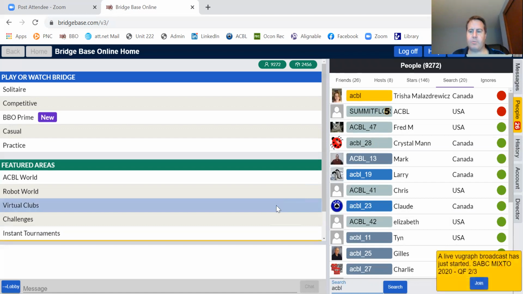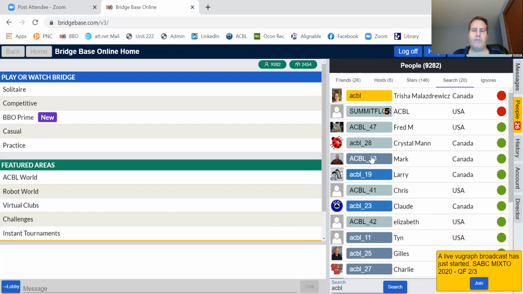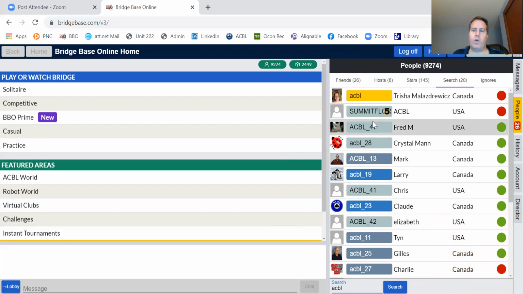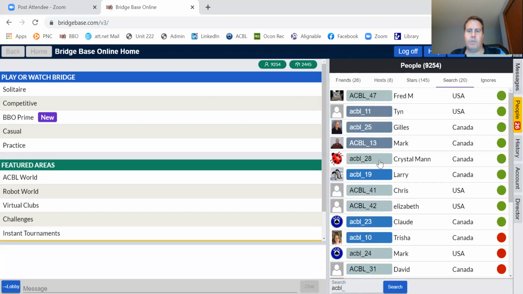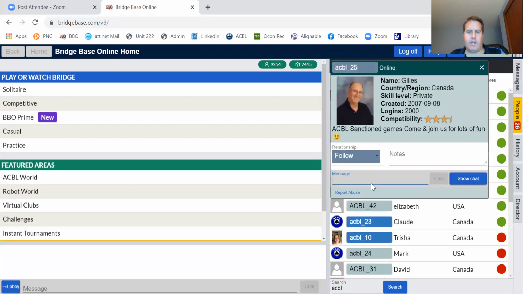If you want to ask about an adjustment or a ruling and your game is over. Otherwise, when you're in a game, you just do a director call and it'll get the director that's available. But if it's after your game is done and you want to talk with a director that's still working, you go ahead and type in ACBL or ACBL underscore and then find someone that's on, and you would be able to communicate with them and ask them whatever question that you have. Okay, so if it shows that they're online, that means they're currently working, and you can go ahead and ask them a question.